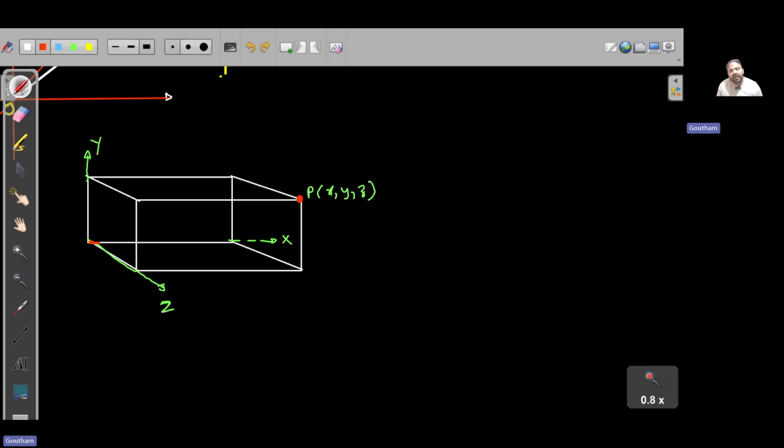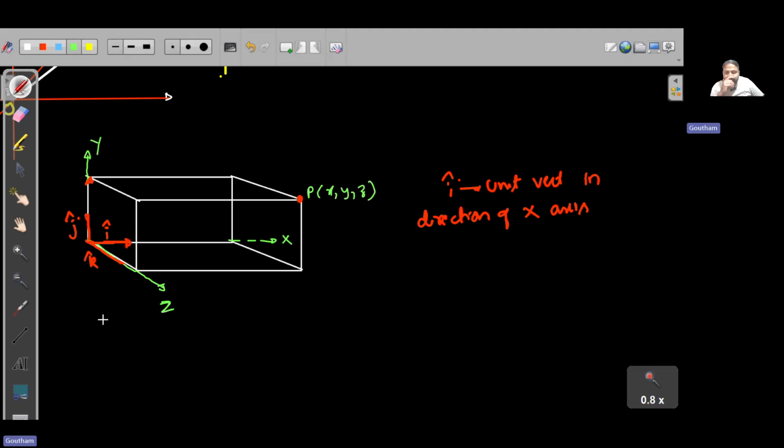Sir, I need to go x units in the direction of I cap, where I cap represents a unit vector in the direction of the x-axis. Very, very important, gentlemen. Similarly, if I have to go in the y direction, it is j cap. If I have to go in the z direction, it is k cap. So i, j, k are unit vectors in our standard three-dimensional Cartesian coordinate system.